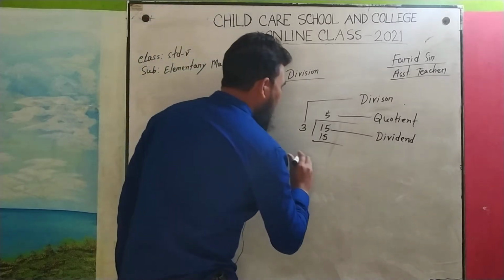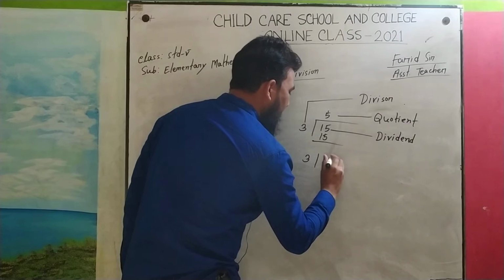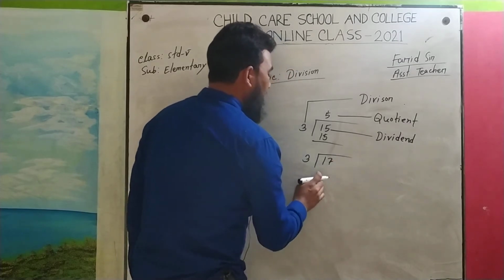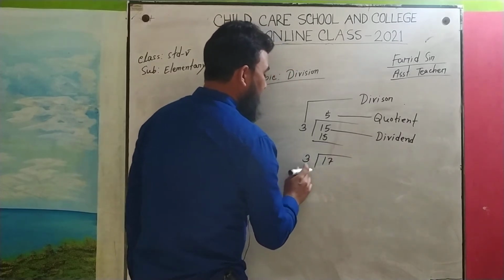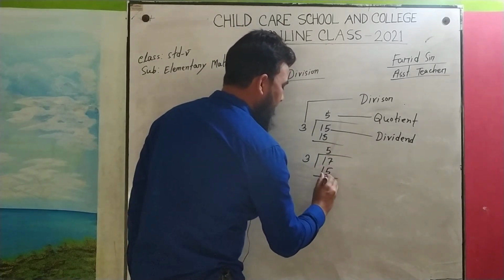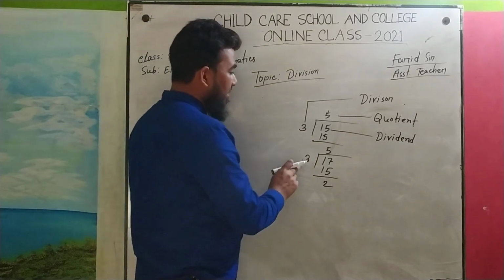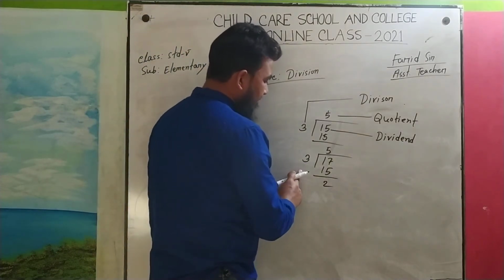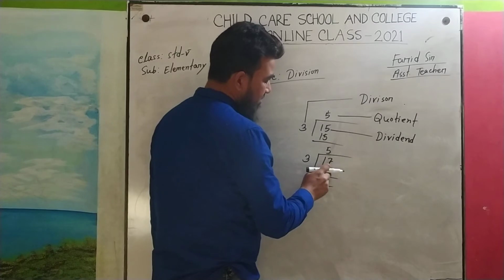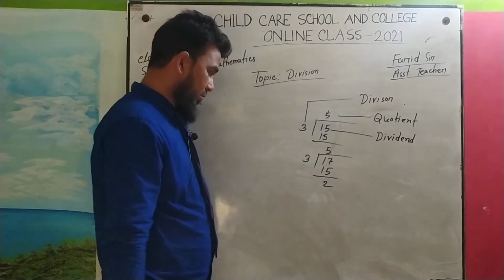If we do another one, if we divide 17 by 3, what will be the answer? It will be 3 fives are 15, and the remainder is 2. Look, here the divisor is 3, 5 is the quotient, 17 is the dividend, and the remainder is 2.